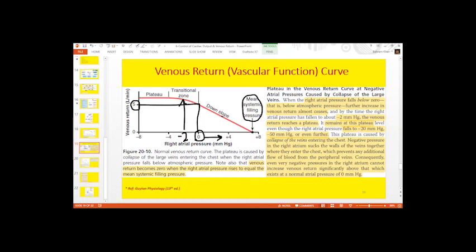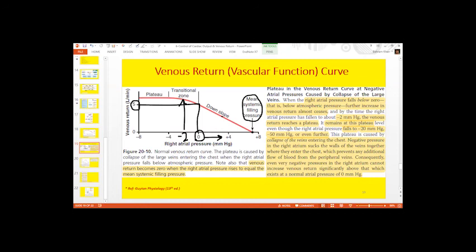This negative pressure will suck the blood against the walls of the veins, so this will cause the collapse of the large veins. When the veins are collapsed, there will be no change in the venous return, right? So negative pressure inside the right atrium will cause collapse of the large veins, the vena cava, and there will be no significant change in the venous return amount. That is why we observe a plateau phase if you decrease the right atrial pressure beyond 0 on the negative side.